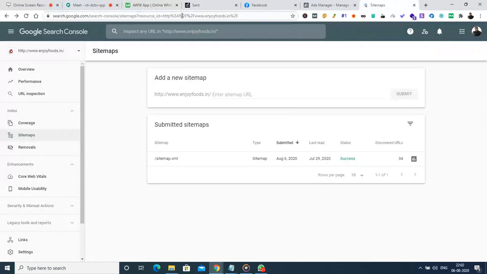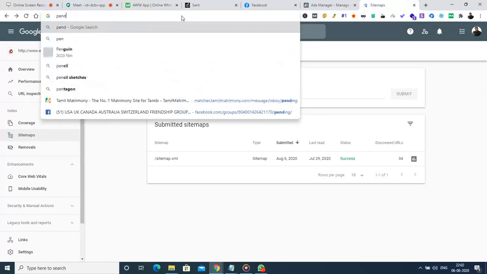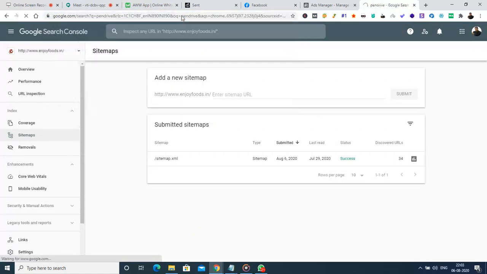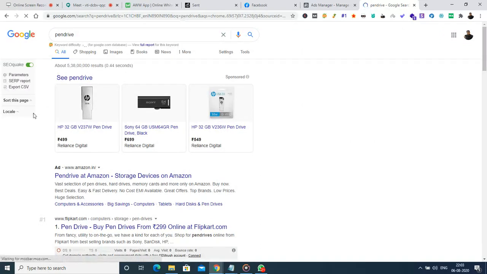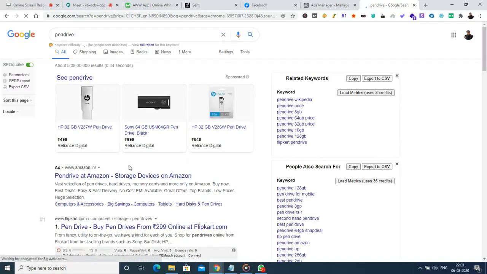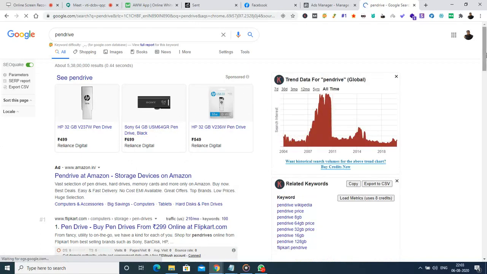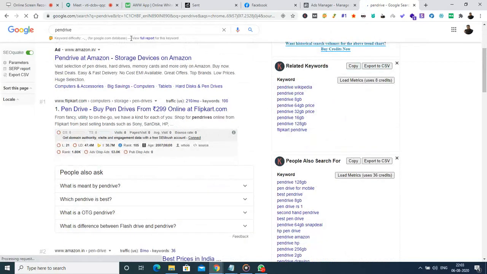Suppose, for example, I'm searching for a pen drive. When I search for the pen drive, you might know these things. It's a sponsored ad, a product sponsored ad. This is a Google advertisement, and this is from Flipkart.